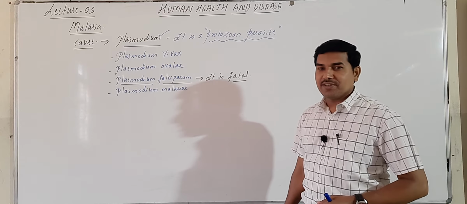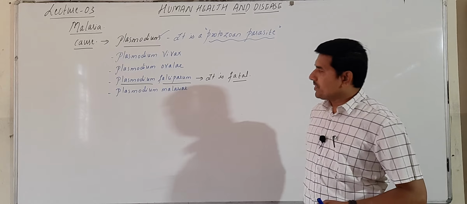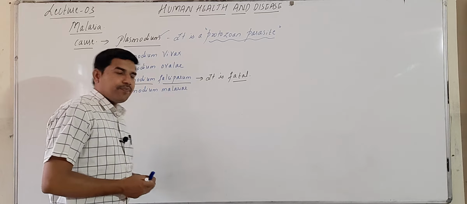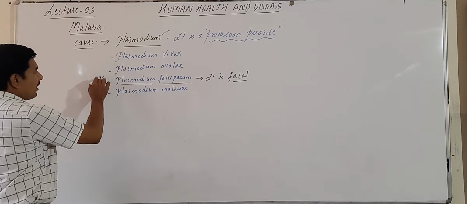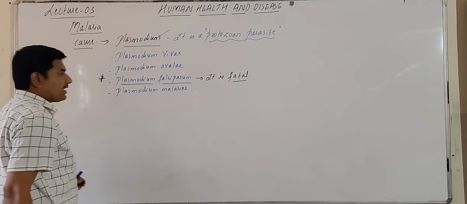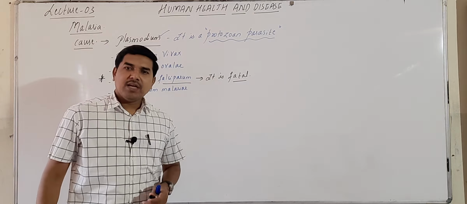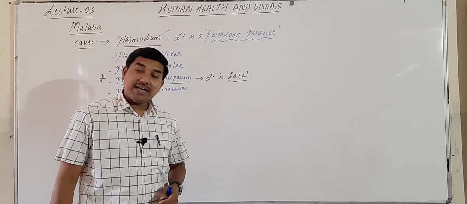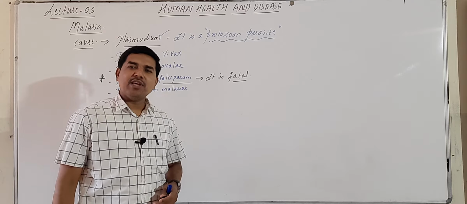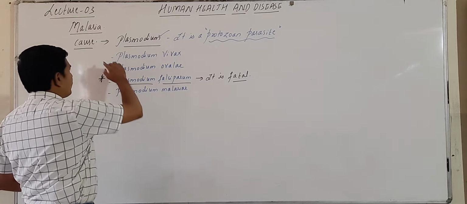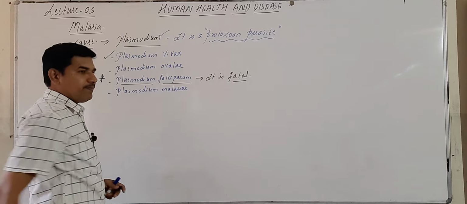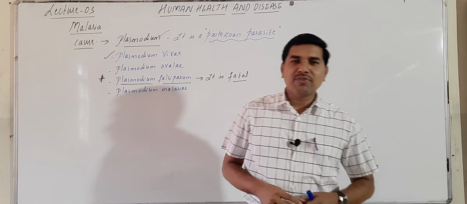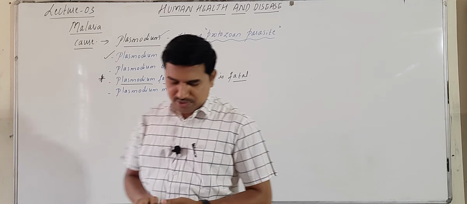Remember, the Plasmodium species which causes fatality in malaria is Plasmodium falciparum. The most common type of Plasmodium infecting humans is Plasmodium vivax.